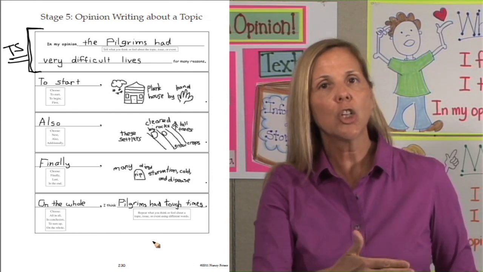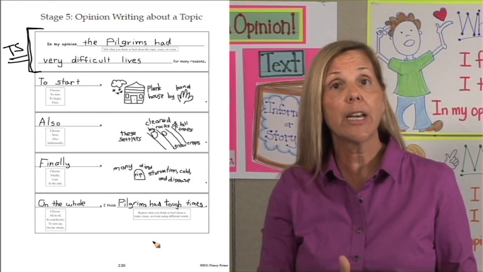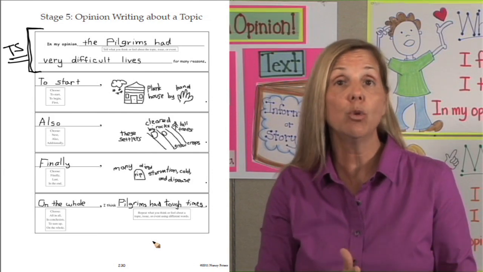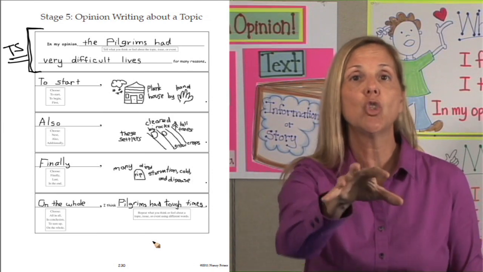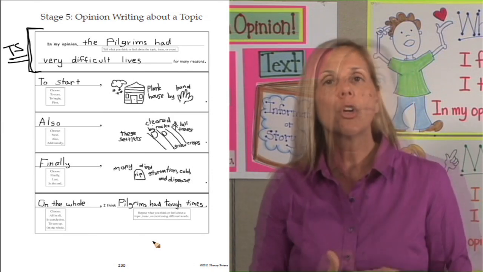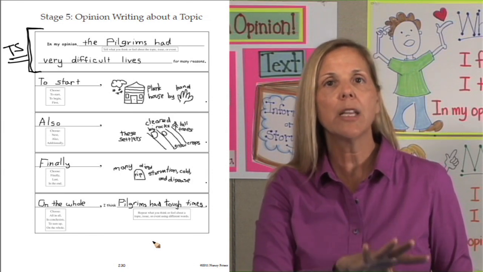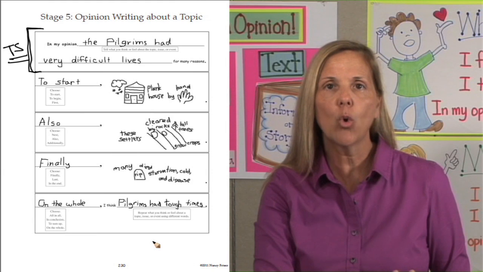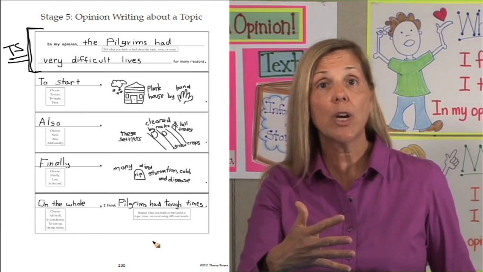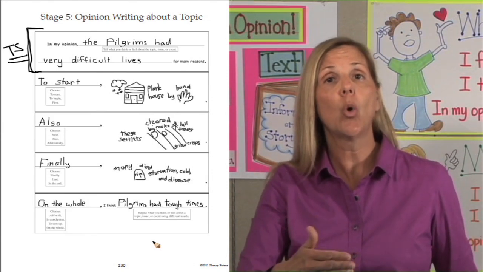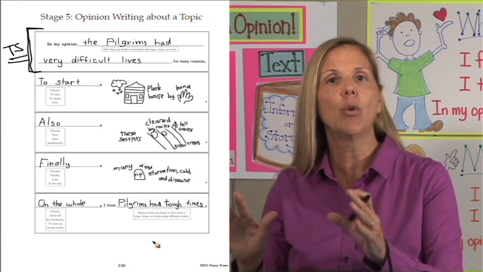So, how does this look in your classroom? You may be working with your whole class filling in this organizer at the beginning of the year, or just for 1 or 2 lessons, and then you may have students working in pairs and some students working with you. Your goal is for your entire class to be able to independently form their opinion, fill in their organizer, and write it out. Those are the steps of how we differentiate instruction so that you can reach your goal for every student in your room to independently write their own opinion.